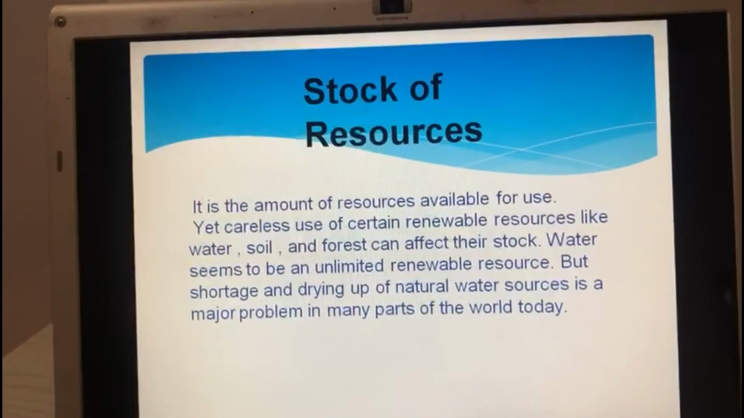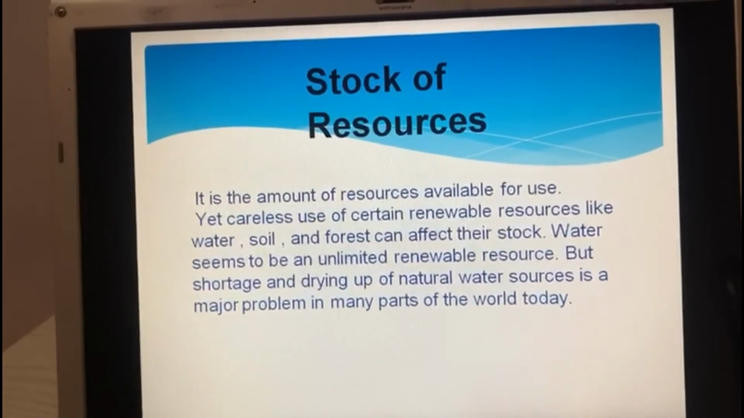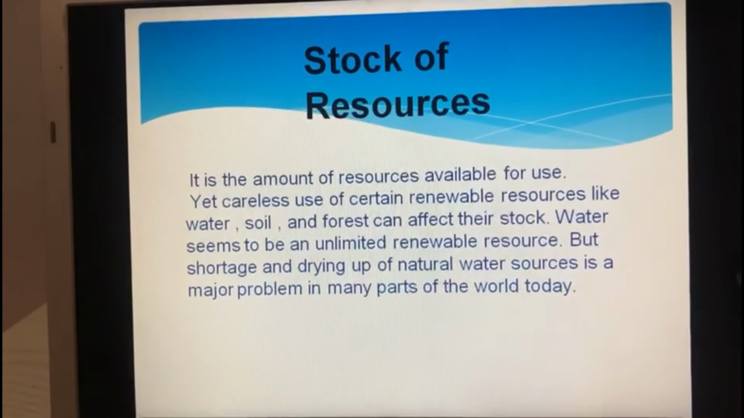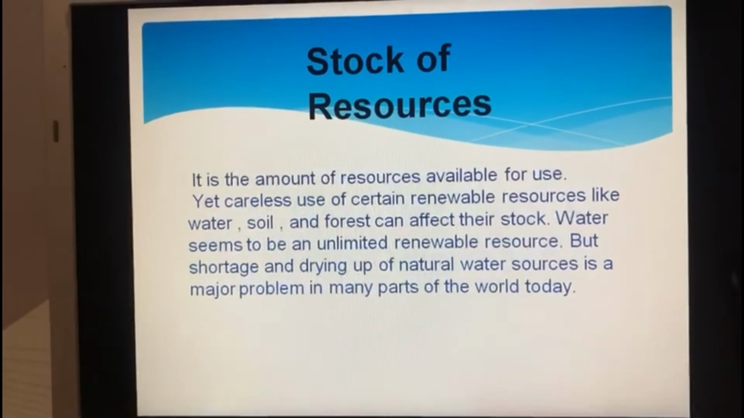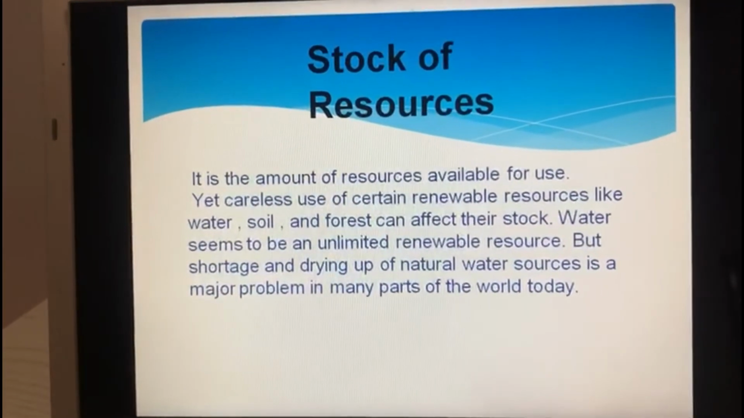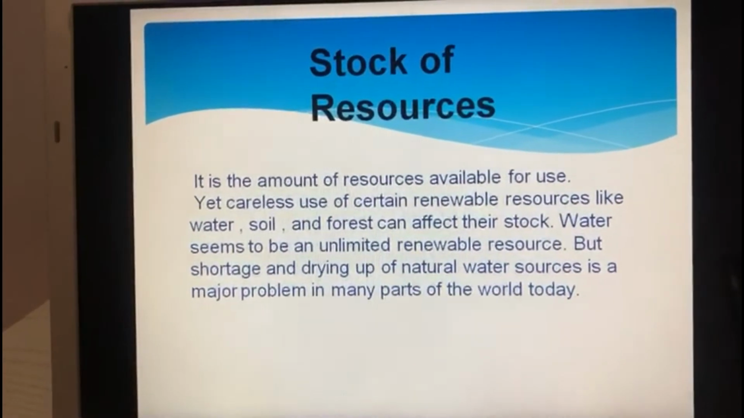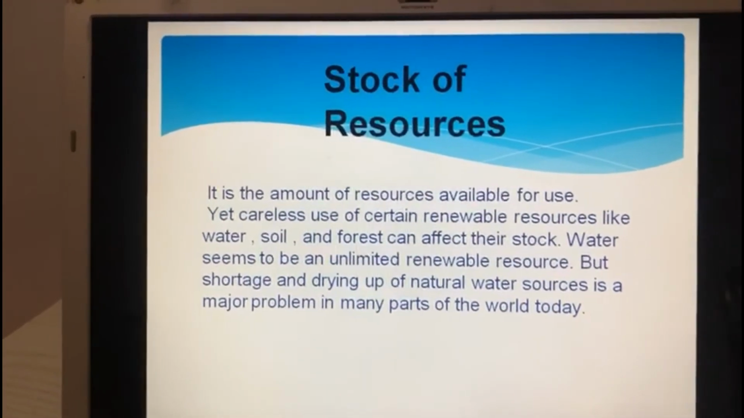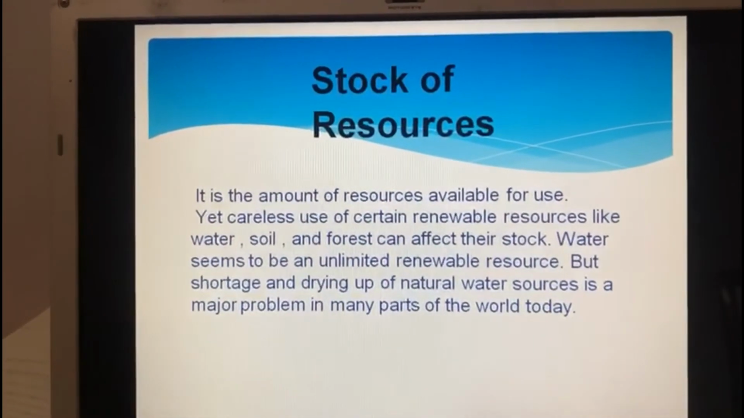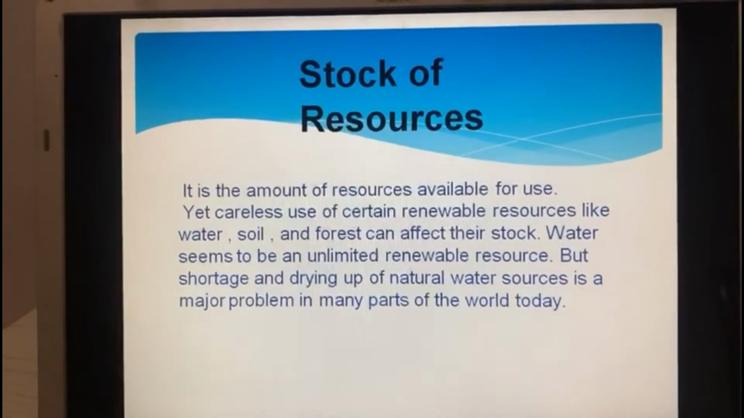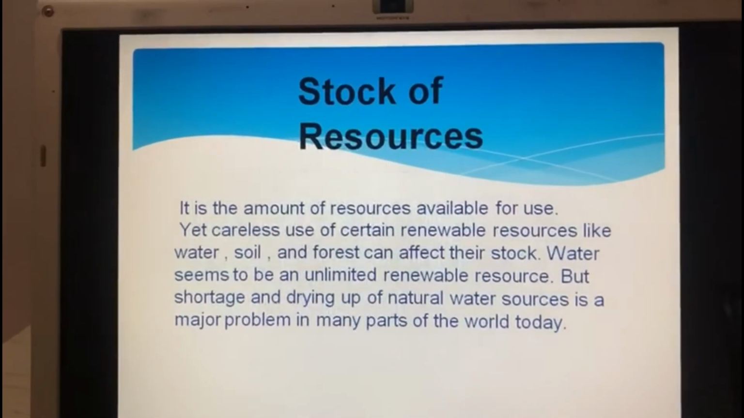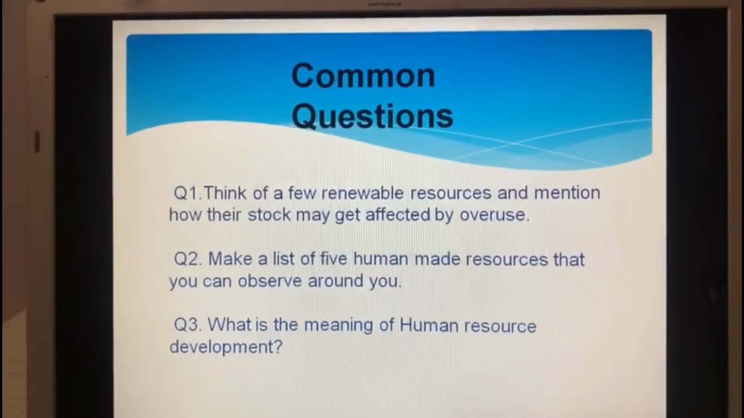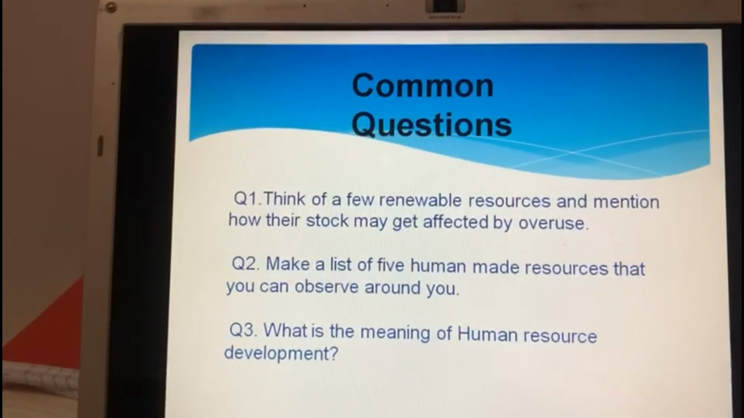Water seems to be an unlimited renewable resource, but shortage and drying up of natural water sources is a major problem in many parts of the world today. In many parts of the world, people are facing water problems. We say this is a renewable resource, but still we are facing this problem. Why? Because we are not using it carefully. So in the next slide, students, you will see some common questions, then we will solve them together.